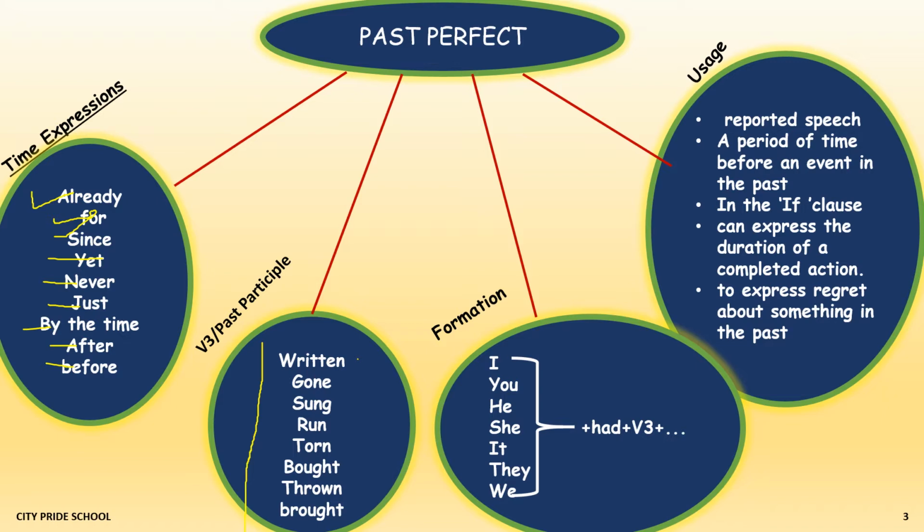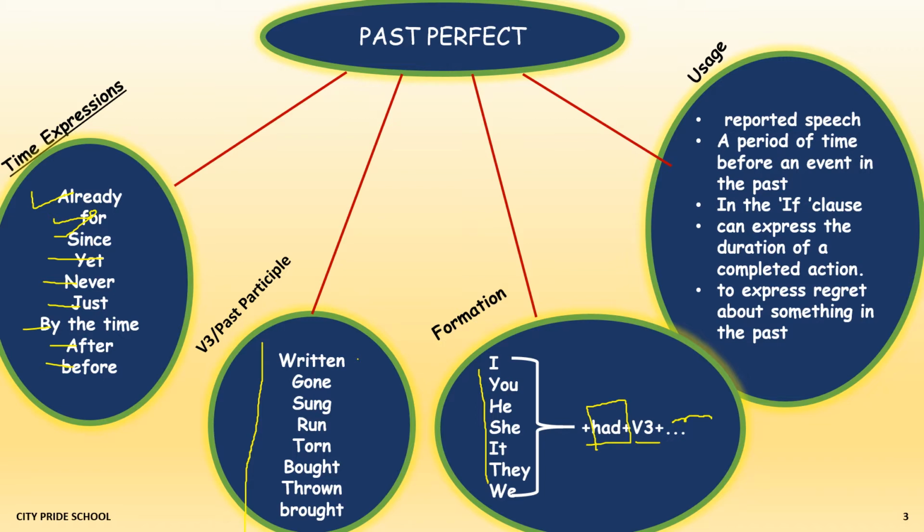Now formation. The structure is very simple. All the subjects take only one auxiliary verb, and that is had, plus the V3 form of the verb, plus the rest of the sentence.